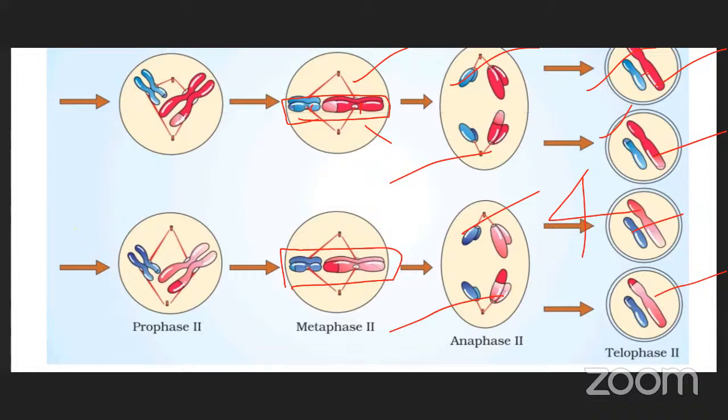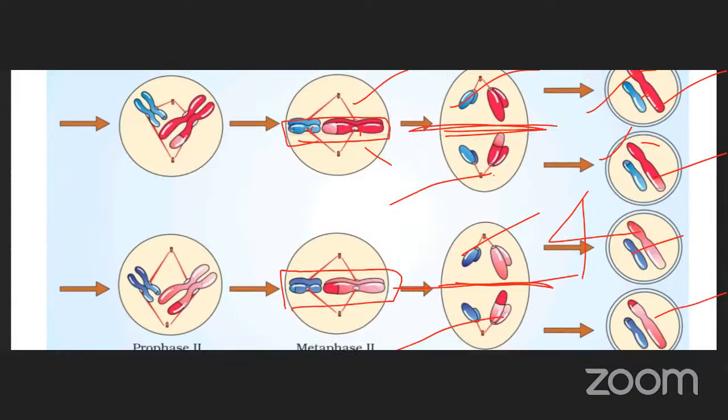This is karyokinesis. Then after, the cytoplasm also divides, here also, here also. So the cytoplasm also divides, forming four haploid daughter cells. This is meiosis 2. Next, we will look at the importance of meiosis 2.